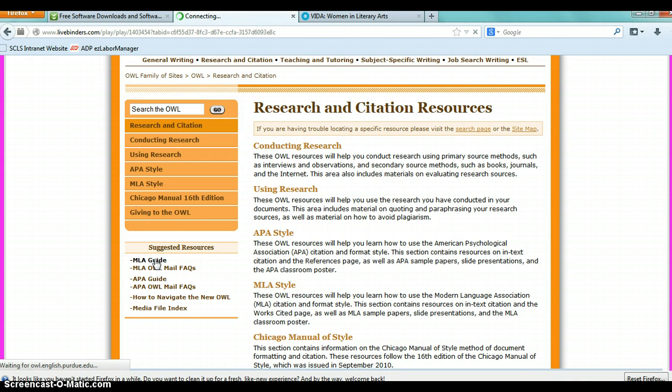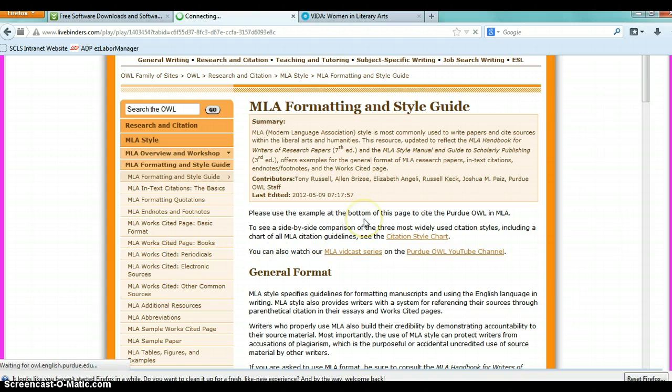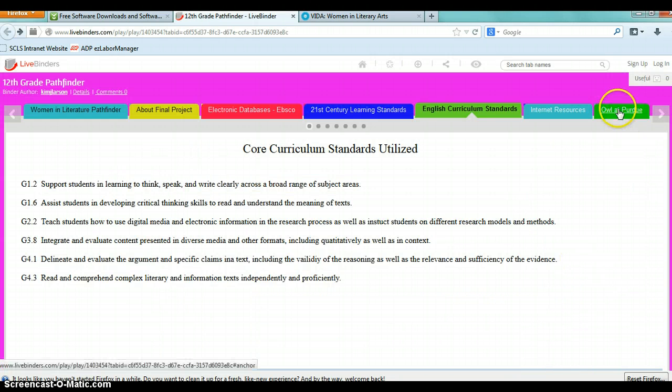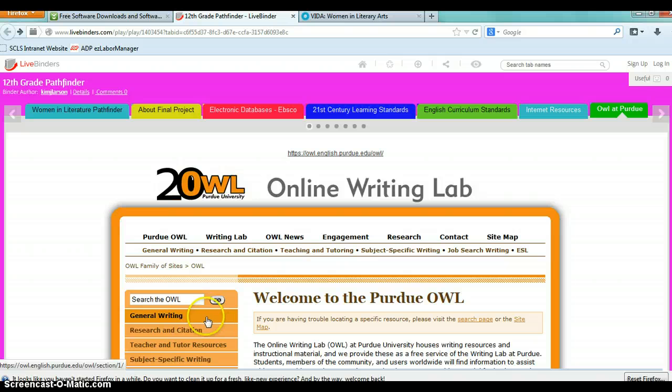it gives you everything you'll need. And so this OWL at Purdue site gives you everything you'll need in this research and citation to cite your papers.